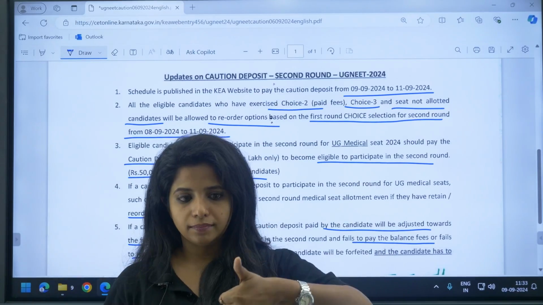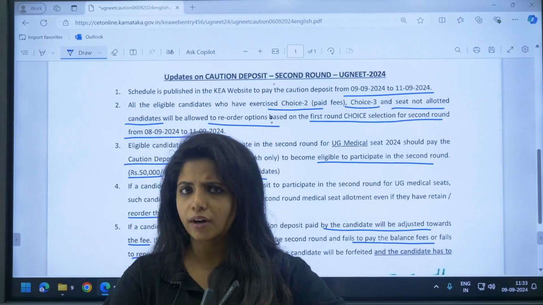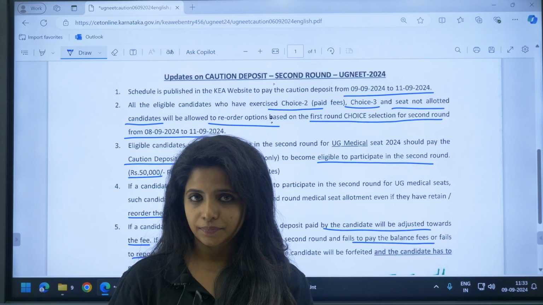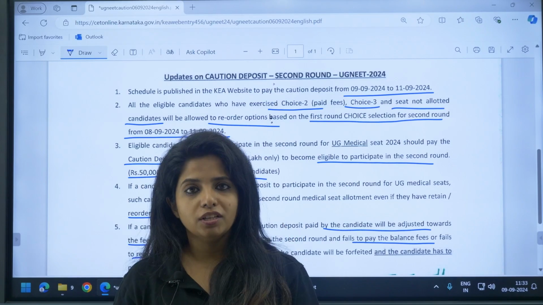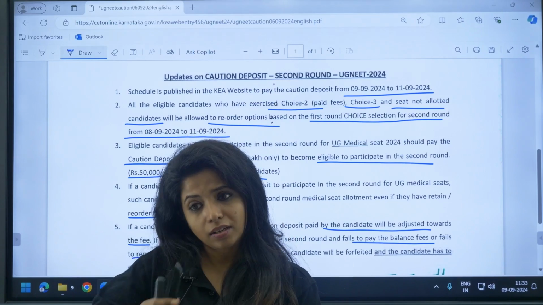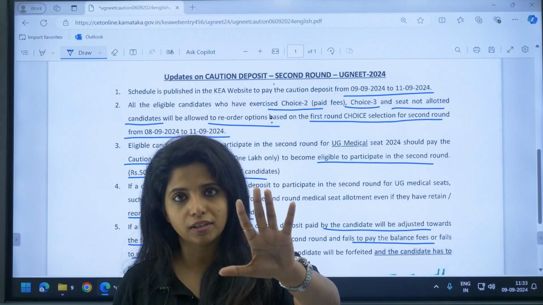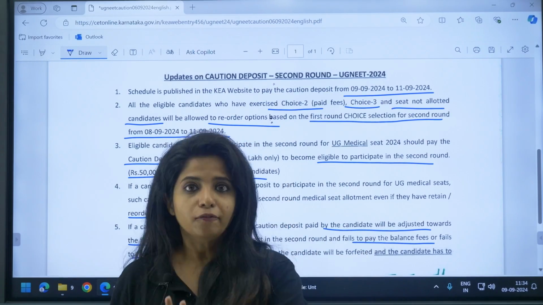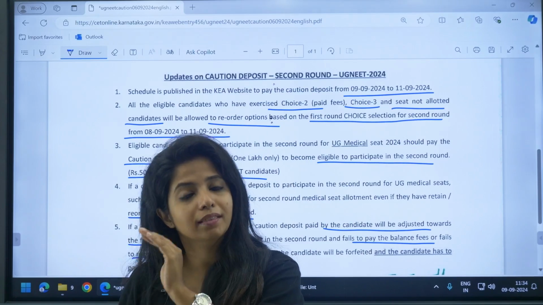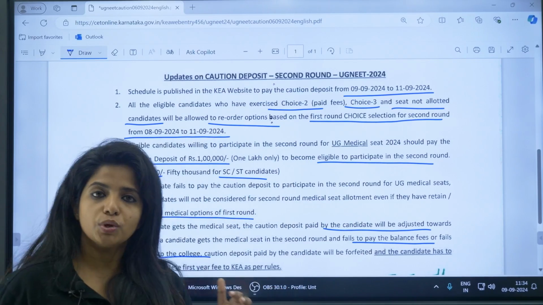Now that is one thing, that by chance if I am not reporting to the college, that money is gone. Second thing, if I am reporting to the college but not paying the sum that was left, that means 4 lakh. I said 5 lakh was the fees, 1 lakh was the caution deposit, 4 lakh I still have to pay. If I am not paying that fee also, then also my caution deposit will be gone.